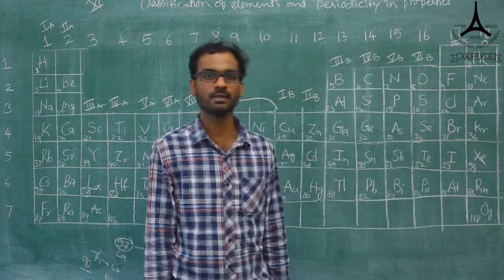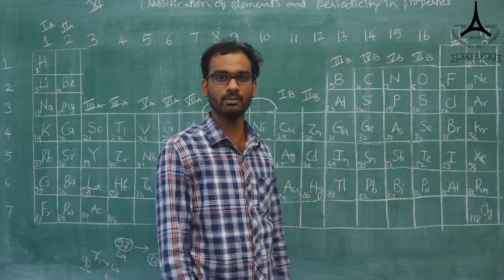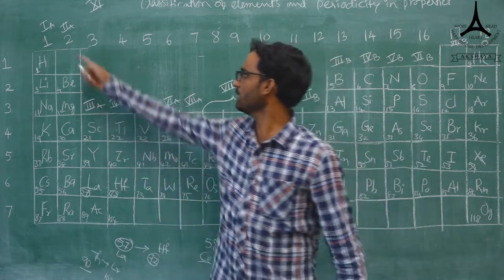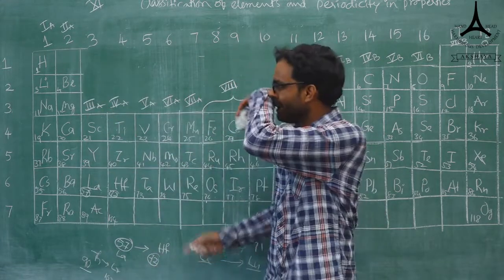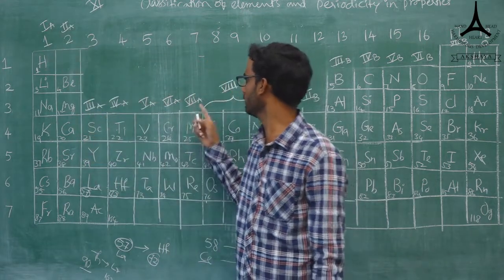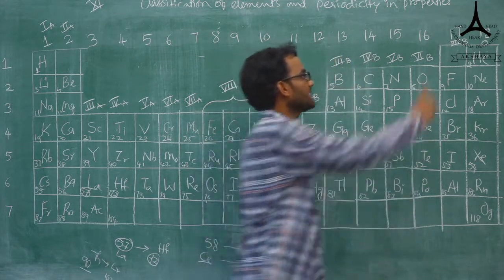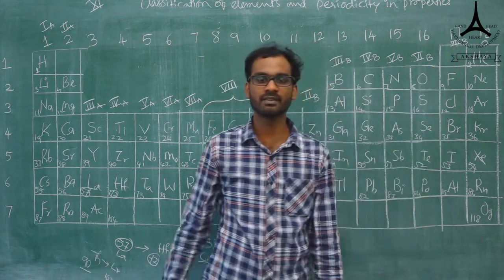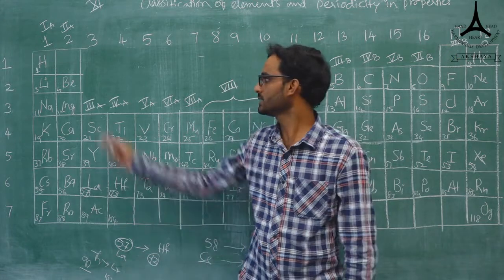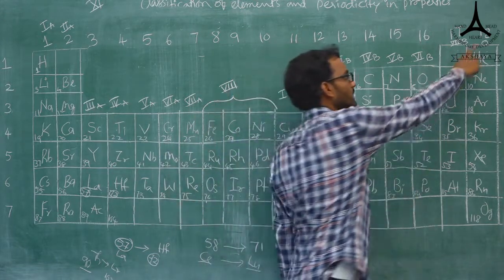Whatever the numbers, numericals are referred to the long form of periodic table, and whatever the Roman letters, here 1st A, 2nd A, 3rd A to 7th A, 7th A we have, and 7th B we have. And here the 8th having the 0 group.